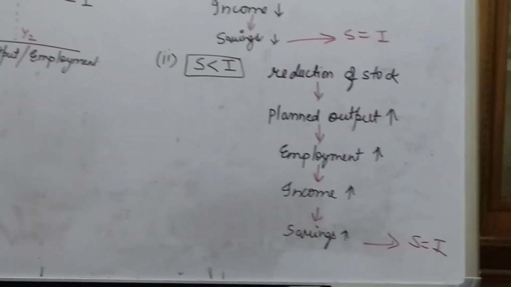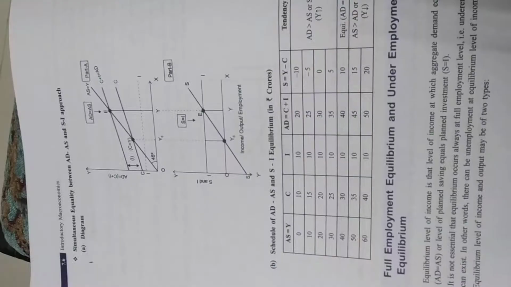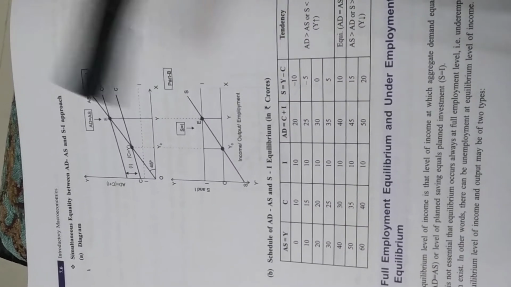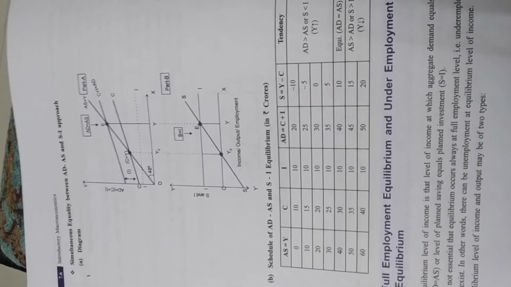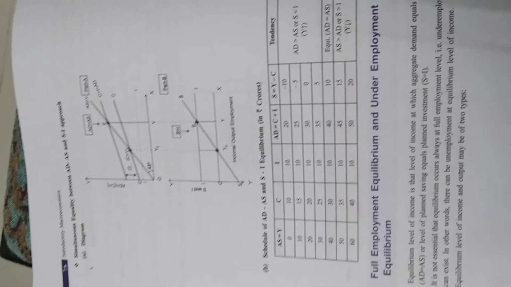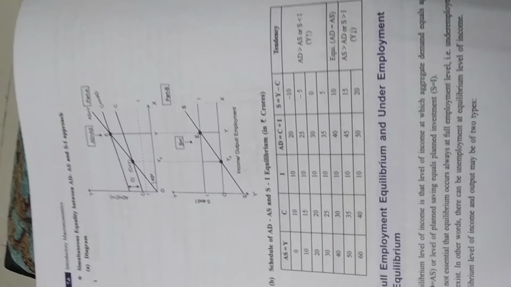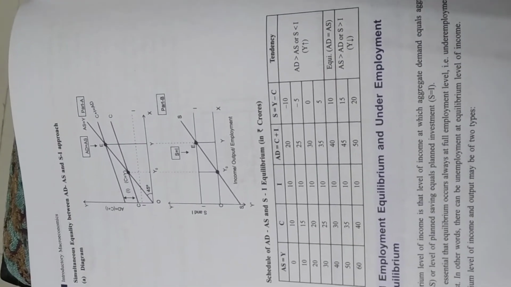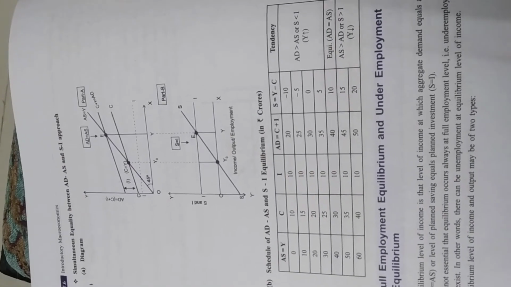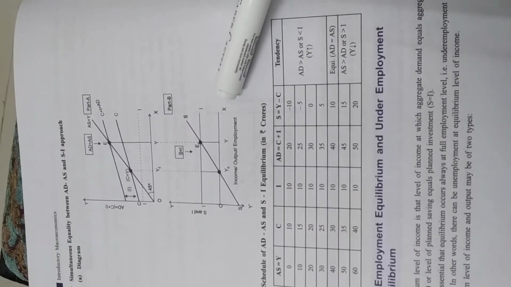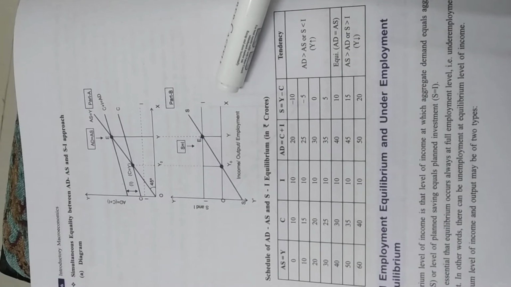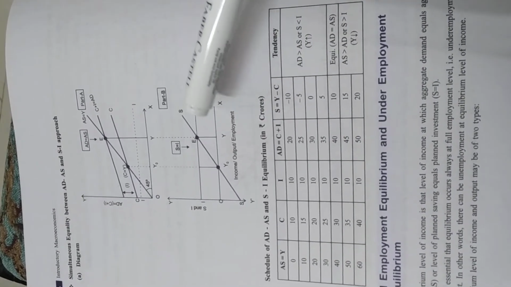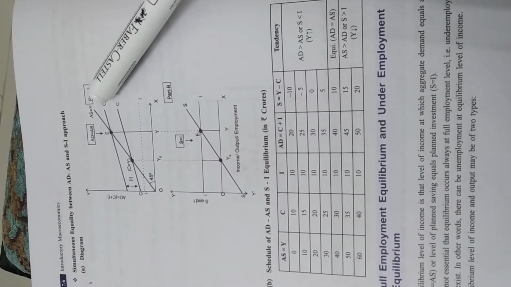Now one more diagram I am explaining over here. Sometimes it is asked. Otherwise, the AS-AD approach and the S equals I approach are usually asked, and last year their disequilibrium conditions were asked for 6 marks. Now in the previous chapter, we derived the consumption function from the saving function. In the same way, we can derive the S equals I approach from the AD equals AS approach.